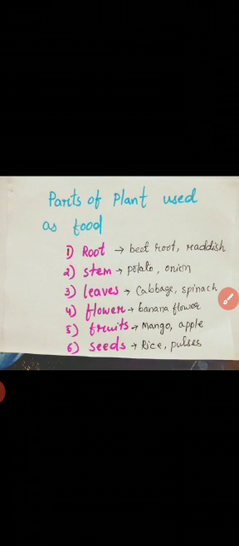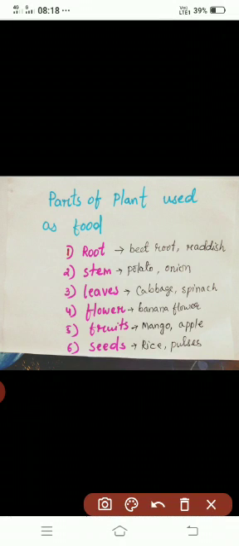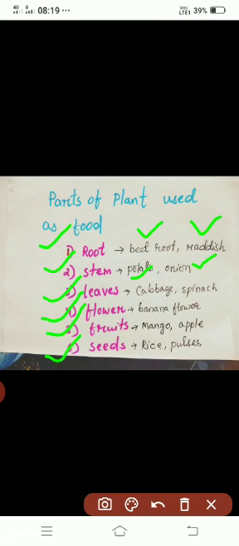Now we will see parts of plant used as food. So different parts of plants are edible, okay, such as root, stem, leaves, flower, fruits and seeds. Let's talk about root. Some of the plants store food in their roots, and these roots can be taken as food. For example, beetroot and radish. And some of the stems also get modified, okay, and this can also be taken as food. For example, potato and onion.